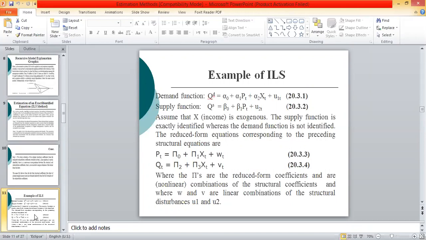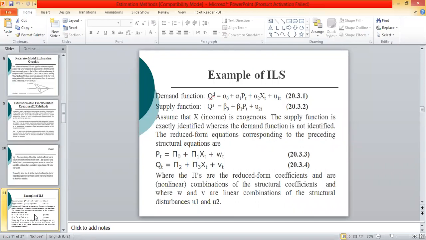It means we cannot estimate the parameters of this equation by any method. We cannot estimate the first equation. The second equation is exactly identified, and we can estimate the parameters beta naught and beta 1 of the second equation by using ILS, indirect least squares.